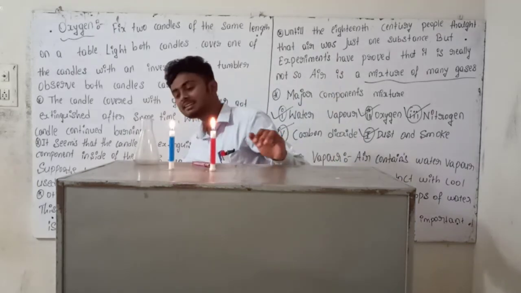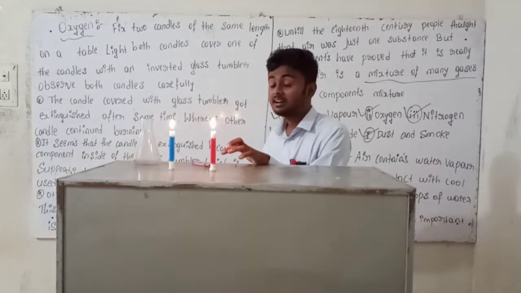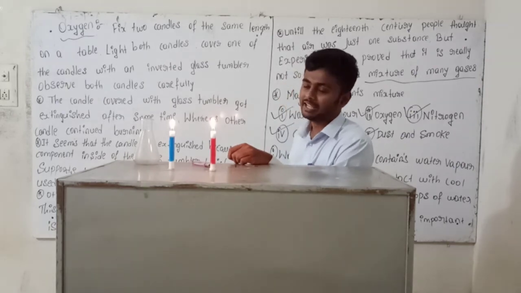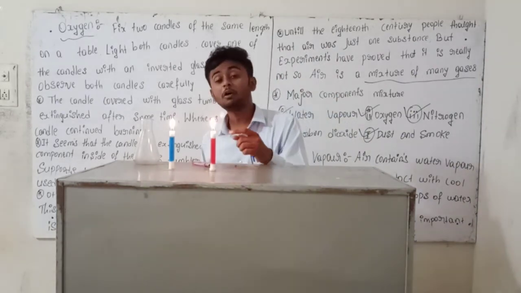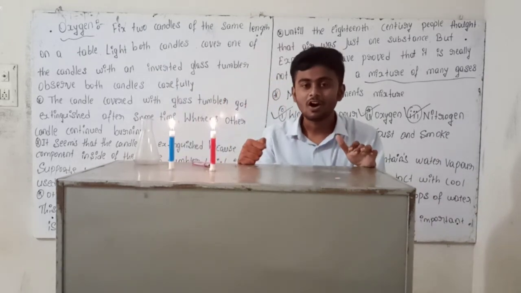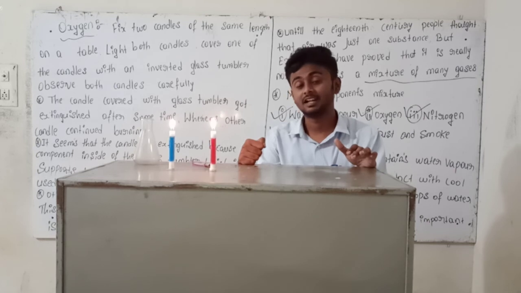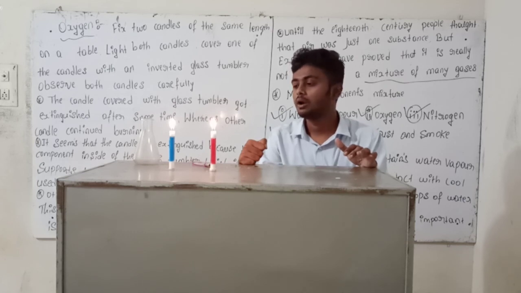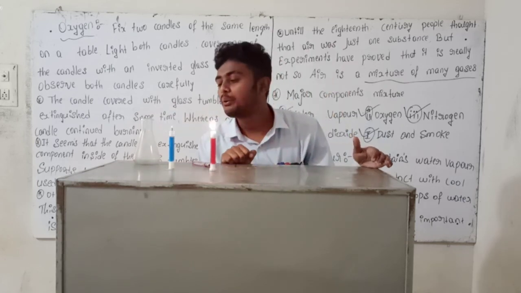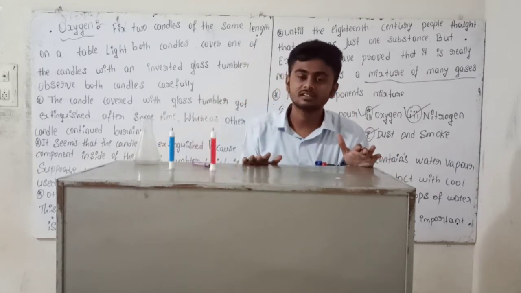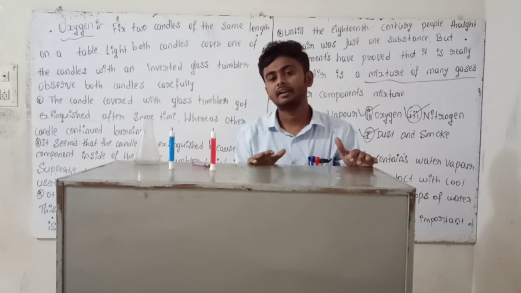So the other candle is getting a continuous supply of air. These components of air which support burning are known as what? Oxygen. In our environment, 21% of oxygen is present on the earth's surface. How much? 21% of oxygen is present in our environment.